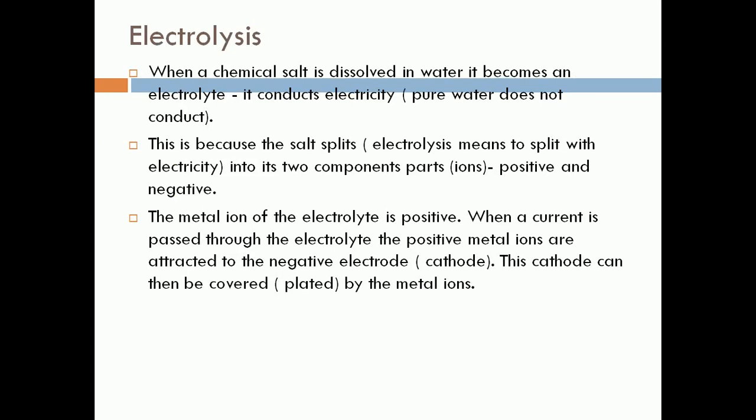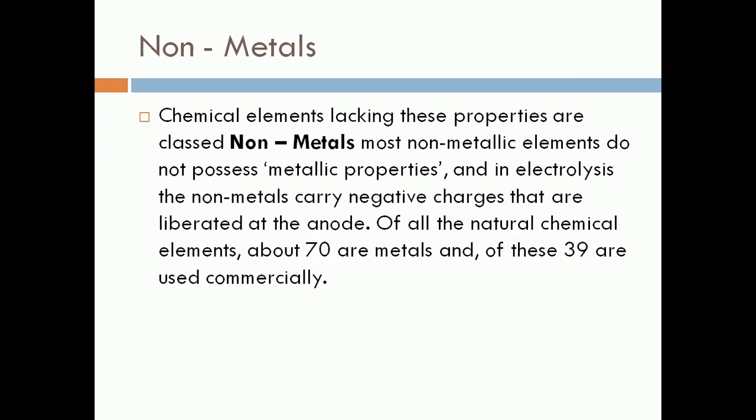Electrolysis. When a chemical salt is dissolved in water, it becomes an electrolyte. It conducts electricity, even if pure water is present. It is because the salt splits. Electrolysis means splitting the electrolyte into two parts, that is, positive charge and negative charge. Metal ions of an electrolyte are positive. When the current passes through the electrolyte, positive metal ions are attracted to a negative electrode, the cathode, and can be converted or plated as metal.